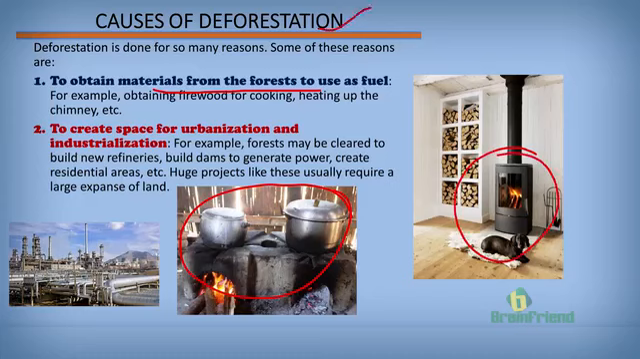Another cause of deforestation is to create space for urbanization and industrialization. Take, for instance, a new refinery is to be set up to enable processing of crude oil. Now, you need vast land areas to do that. And so to get this achieved, you clear up a very large area of forest.